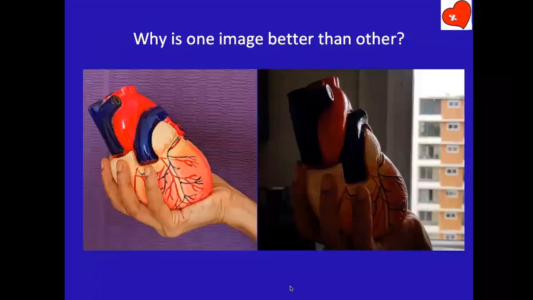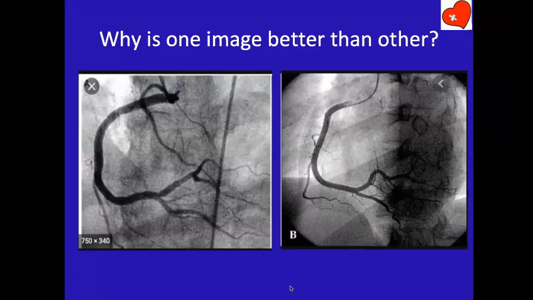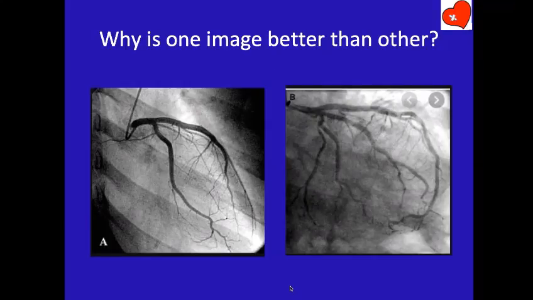Sir, shutters. What shutters? One is magnified, another one is not. No, they are not magnified. They are the same, almost the same size. They are different patients, therefore they look a little different. But otherwise, they are the same size. They are not collimation magnified views. What is collimation? Different.